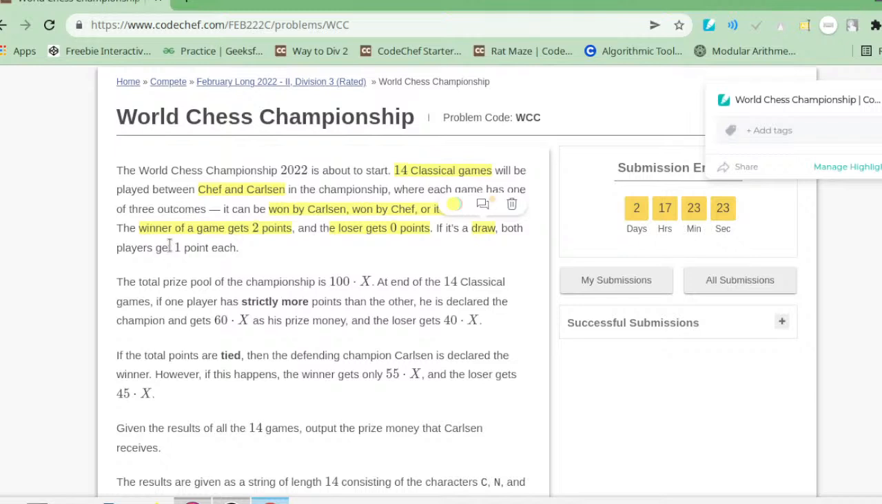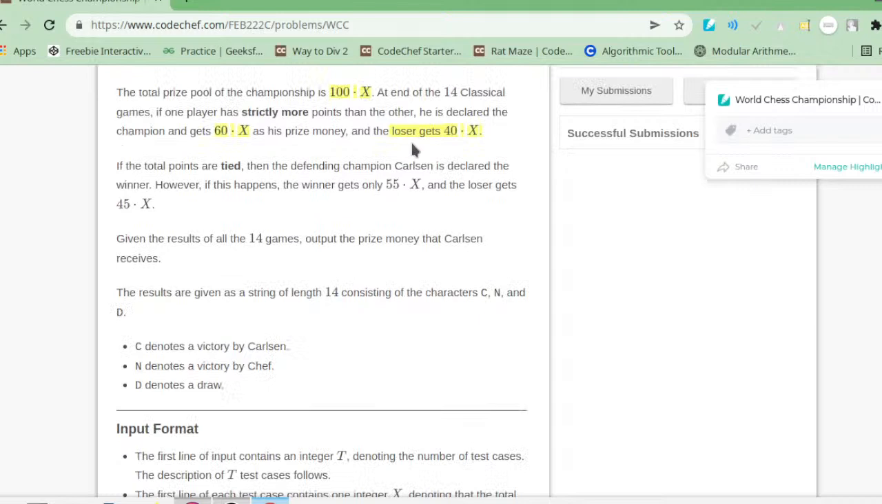If the total points are tied, then defending champion Carlsen is declared the winner. However, if this happens, the winner gets only... So guys, it is saying that the person who wins gets 60x as the prize money and the loser gets 40x, while if the points are tied, they are giving an advantage to Carlsen.